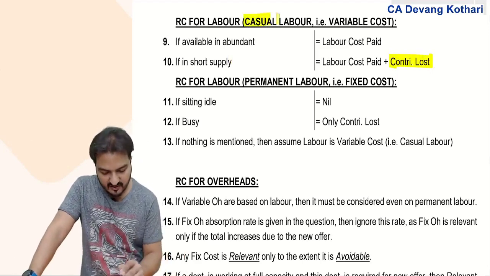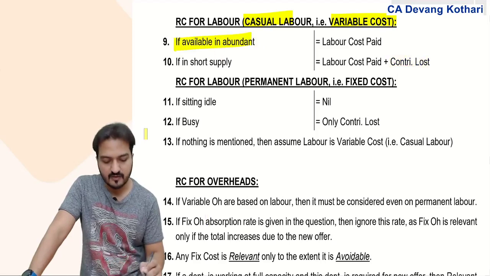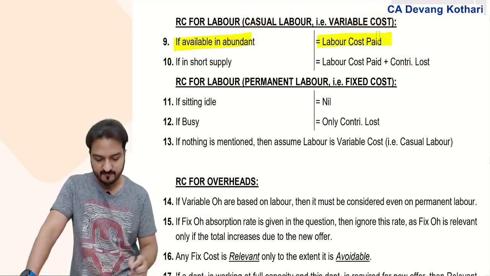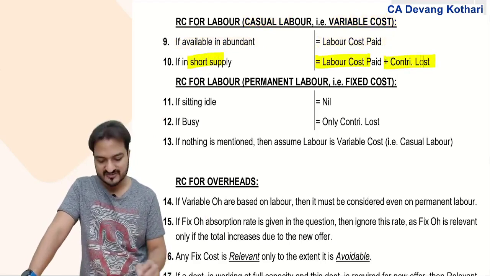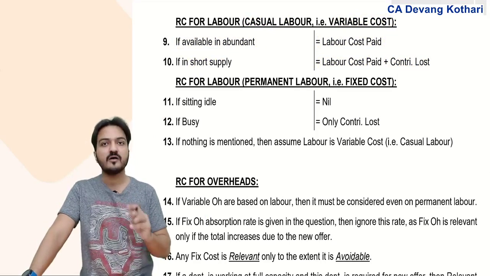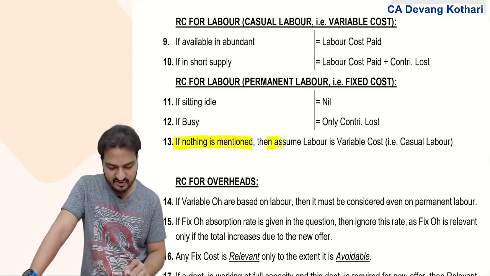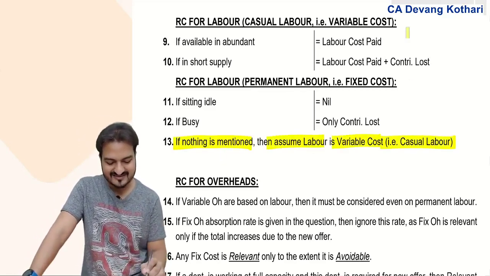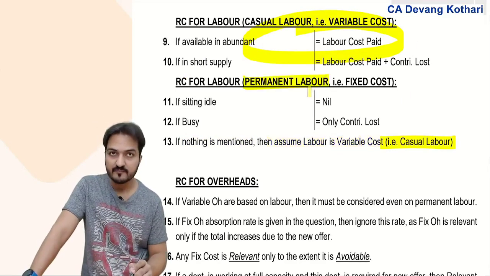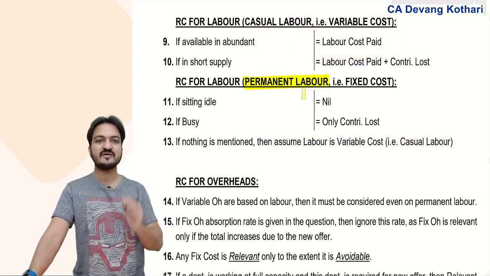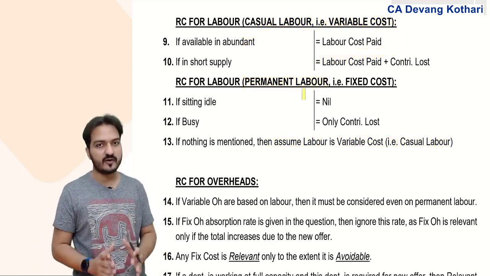Yes. So casual labor, variable cost: if it is available in abundance, then relevant cost is the labor cost paid. If there is a shortage, then it is labor cost plus contribution lost. And when nothing is mentioned, the general assumption is that labor is variable cost, that is, casual labor. You consider labor as permanent labor only if the question specifically mentions that it is permanent labor or some hint is given that it is permanent labor.